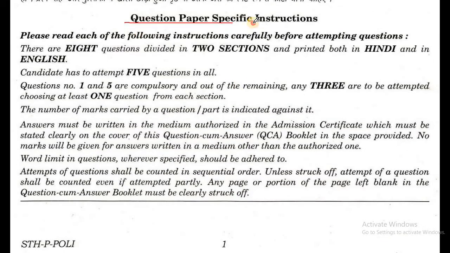Question paper specific instructions. Please read each of the following instructions carefully before attempting questions. There are 8 questions divided in 2 sections, printed both in Hindi and in English. Candidates have to attempt 5 questions in all. Question numbers 1 to 5 are compulsory, and out of the remaining any 3 are to be attempted, choosing at least 1 question from each section.